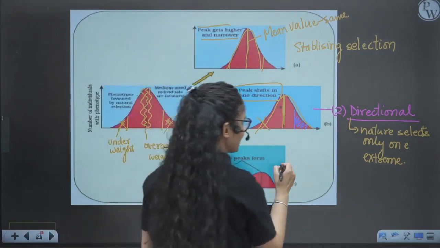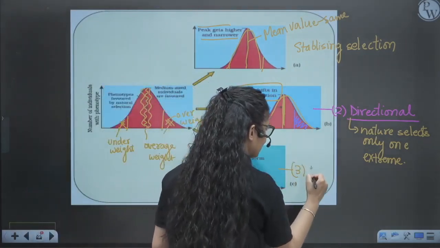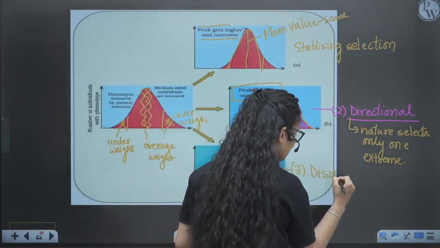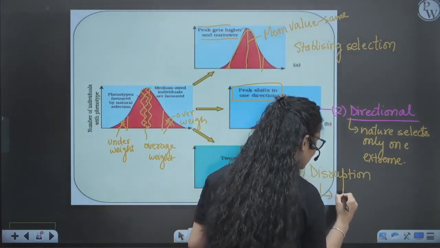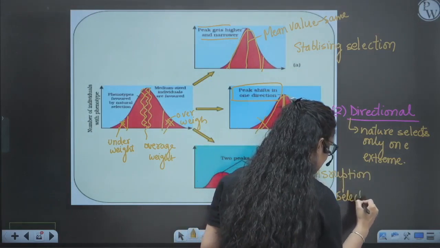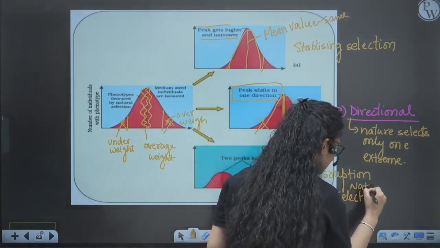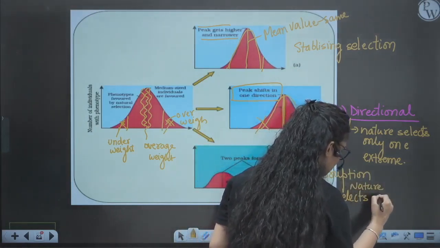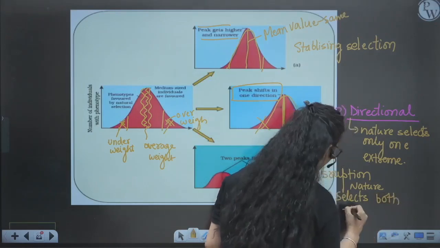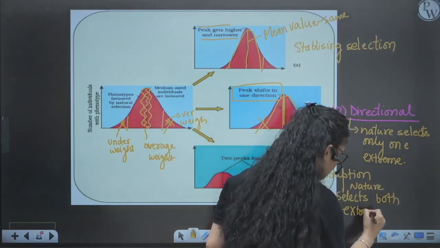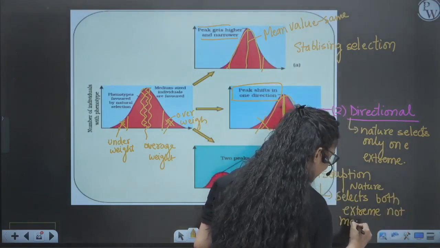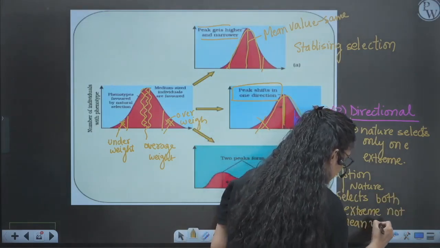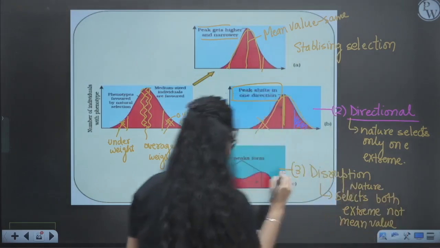The third example is disruptive selection. Disruptive means here nature will select both extremes and not the mean value. So average people will not be selected. Only the extremes are selected.